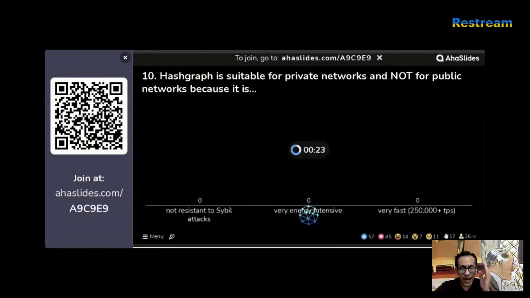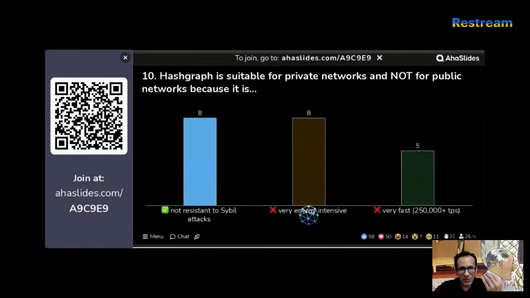So the question was, Hashgraph is suitable for private networks and not for public networks because of what reason? Is it because it is not resistant to Sybil attacks? Is it because it's very energy intensive? Or is it because it's very fast, more than 250,000 transactions per second? 5 seconds to go. 3, 2, 1. And obviously, it's a very simple one. The answer was, why is it not suitable? Because it is not resistant to Sybil attacks. So even though it's really fast, because of this problem, it's not suitable for public networks.